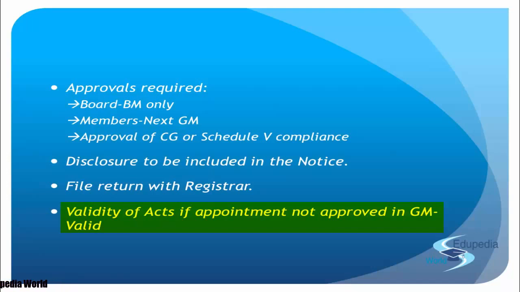But now in this section, what it says is that there's a break, where the directors agreed, but the members did not. Members denied it in the general meeting, which was held after the appointment of the director in the board meeting. Right? So this procedure is not so lengthy that once the board appoints, you will wait for the general meeting, then you will wait for the central government approval, and then you will get that person on the board. No, it's not done that way. When the board authorizes the appointment, or approves that okay, let's appoint this person at such and such remuneration, then the person takes charge of the office.